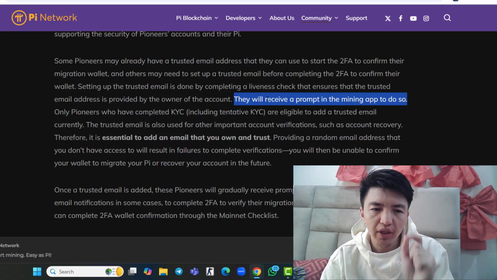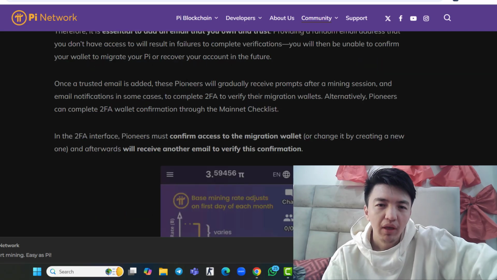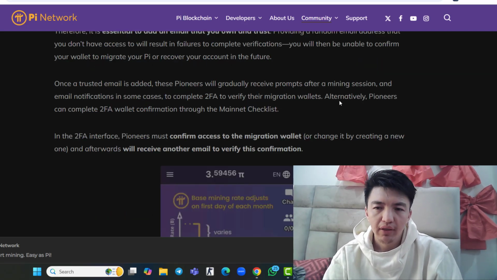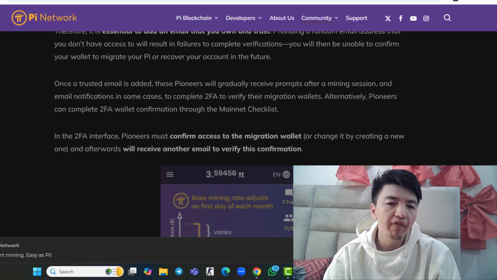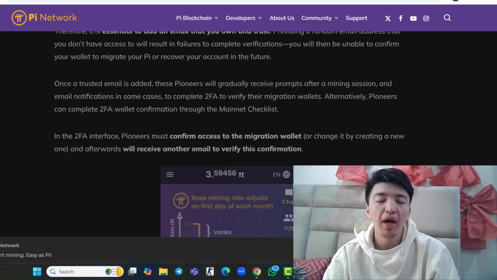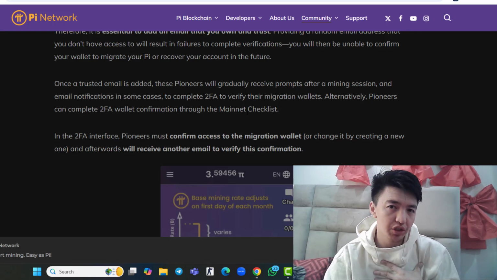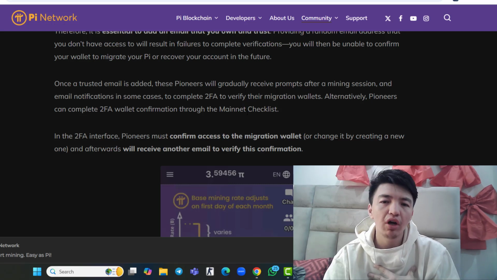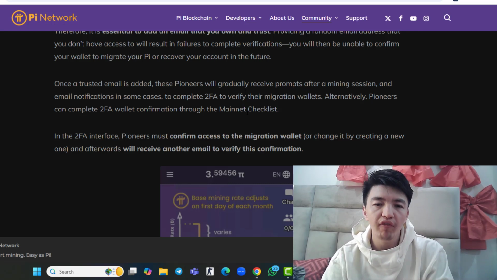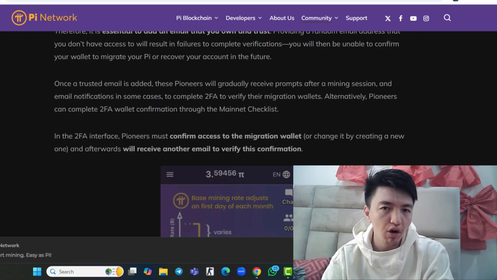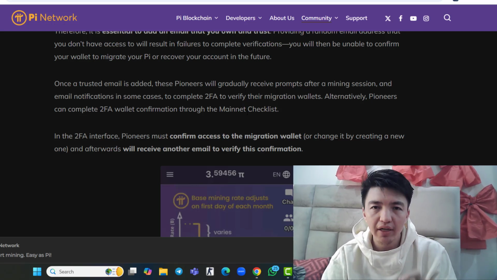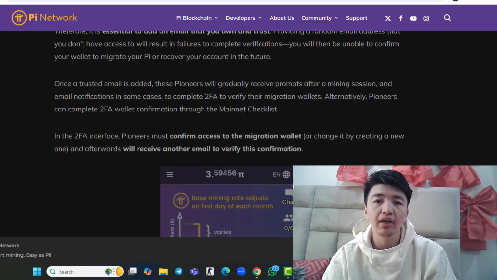Okay, the next thing I should tell you about this. Inside the article they mentioned that alternatively pioneers can complete 2FA wallet confirmation through the mainnet checklist. I checked the mainnet checklist, but I did not find any option to complete the email verification. If any of you completed your 2FA using the mainnet checklist, let me know in the comment section. Help the pioneers in the comment section.